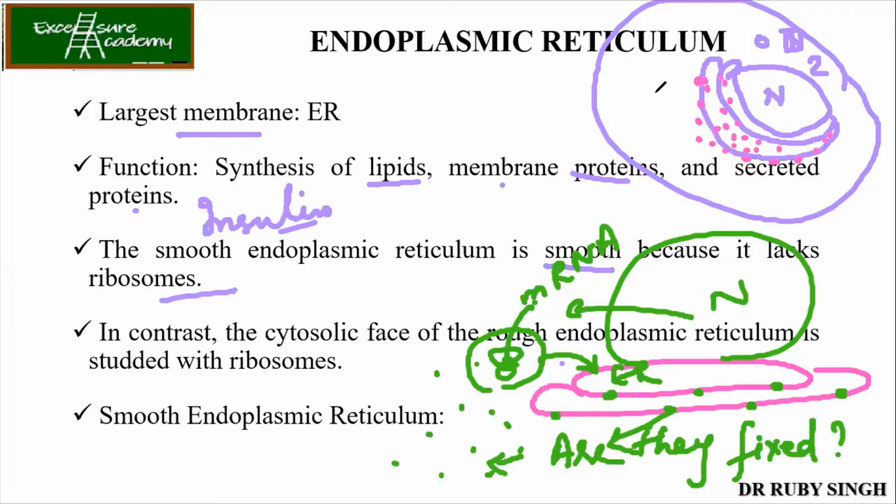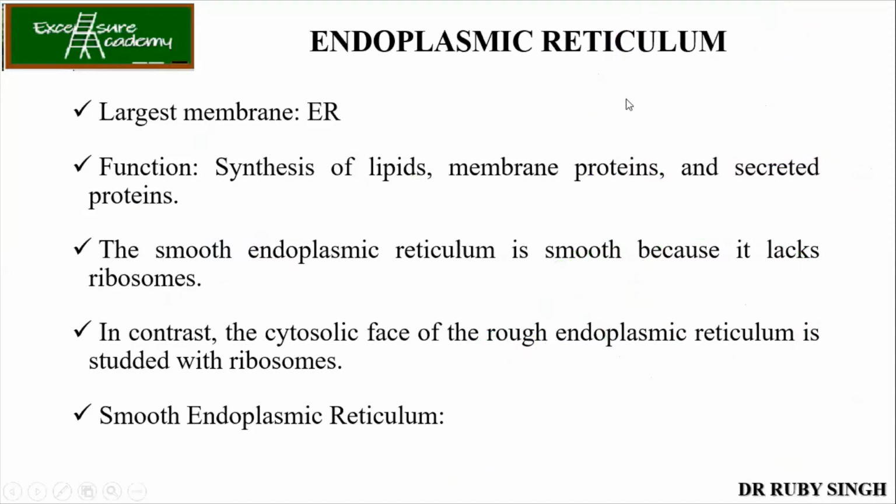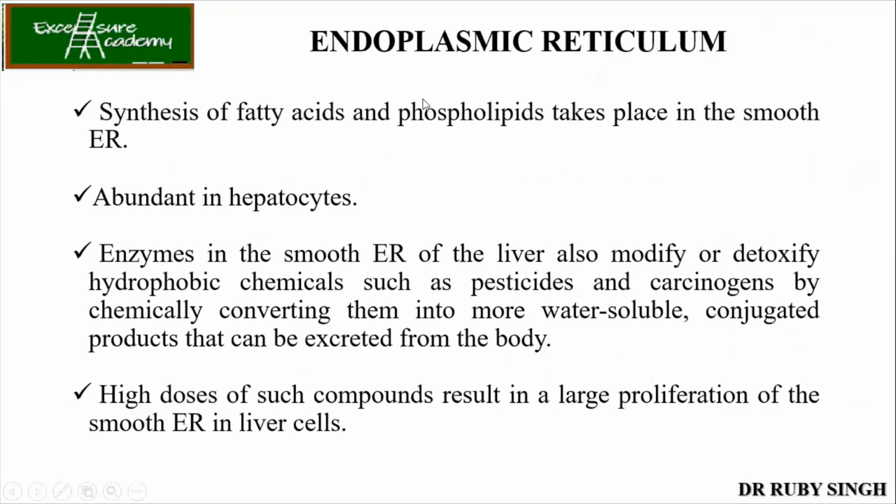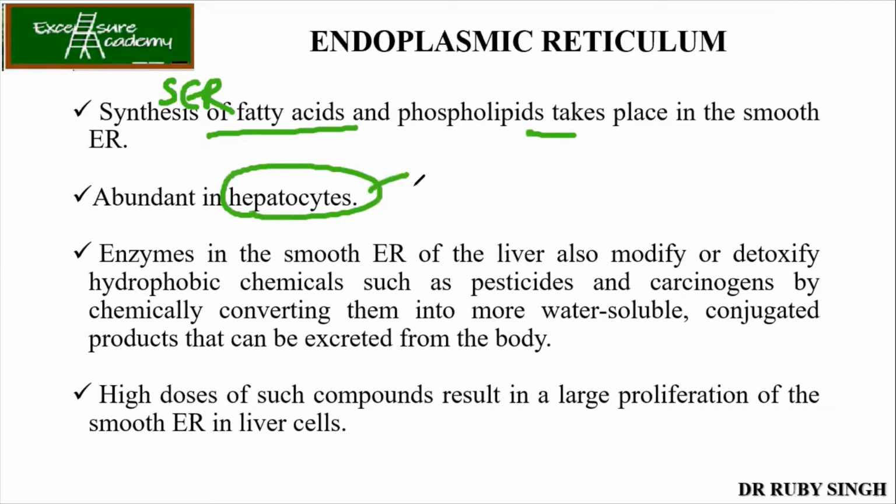Okay. Now, this is about the smooth endoplasmic reticulum. The main function of the smooth endoplasmic reticulum is to synthesize fatty acids and phospholipids. This is mainly present in the hepatocytes. I have also mentioned before that in the liver, all your detoxification takes place.